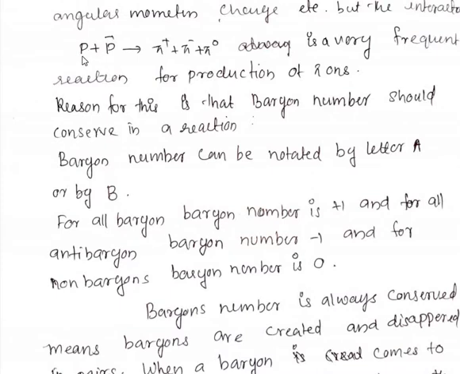Suppose here, for protons the baryon number is 1, and P bar, the antiparticle of proton, has baryon number minus 1. For all baryons, baryon number is 1. For all antibaryons, baryon number is minus 1. So the total baryon number on the left hand side is 1 minus 1, equal to 0. Here pi plus has baryon number 0, pi minus has baryon number 0, pi 0 has baryon number 0. So the total baryon number is 0 plus 0 plus 0, which is 0. So 0 gives 0, which means the baryon number is conserved in this reaction.